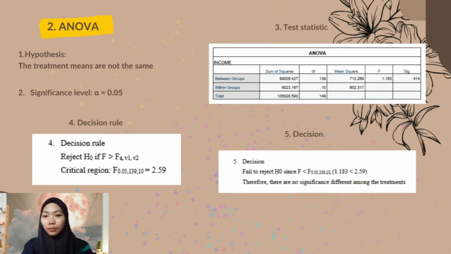And the fifth step is decision. We fail to reject H null since F is lesser than F 0.05, 139 and 10, which means 1.183 is lesser than 2.59. Therefore, there is no significant difference among the treatments.